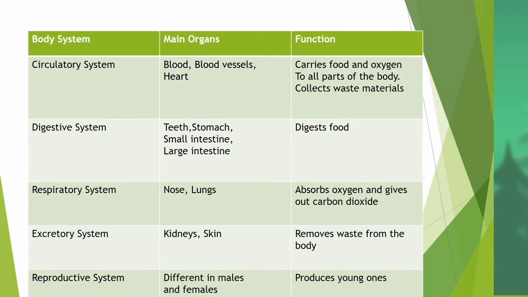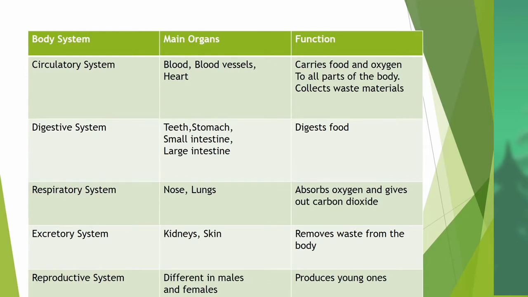Its functions are, first, it carries food and oxygen to all parts of the body, and second, it collects waste materials.